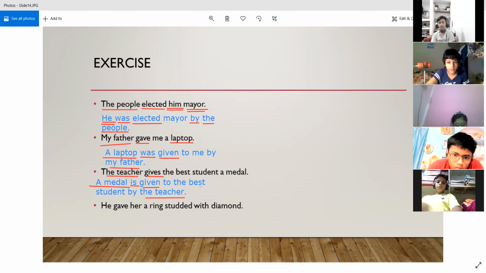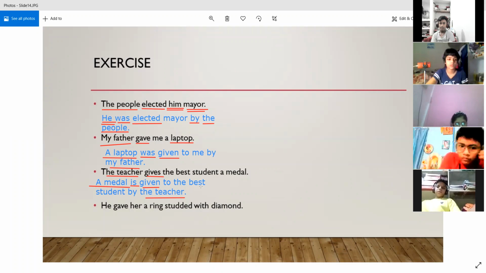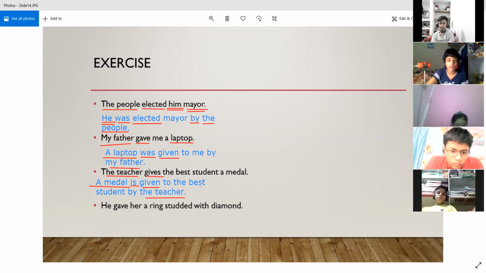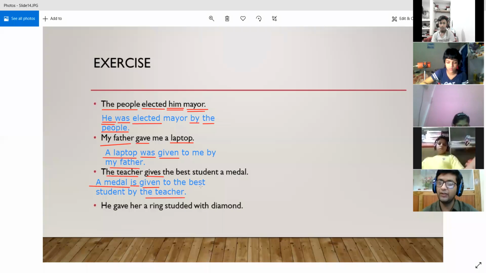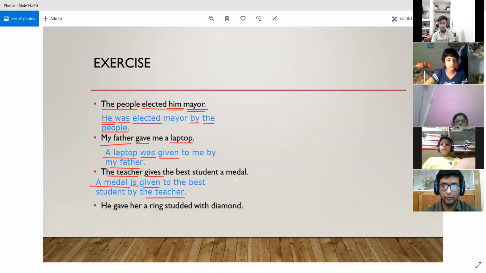So it can also be: the best student was given the medal by the teacher. No, it is not "was given" but "is given." Why have you converted it to "was given"? Right now, in the second case also, the sentence is in the simple present, right? So we won't convert it into the past tense. We will retain the tense, right? We will never change the tense of the be verb.